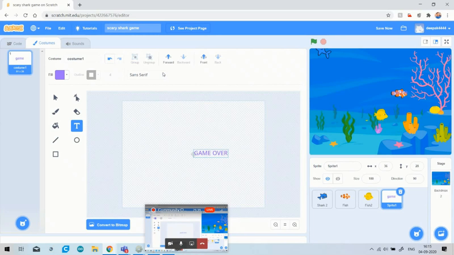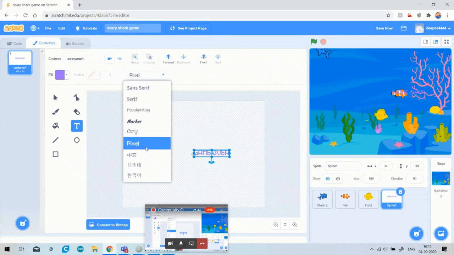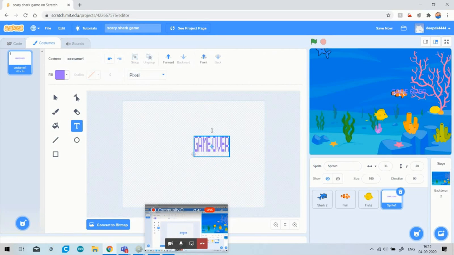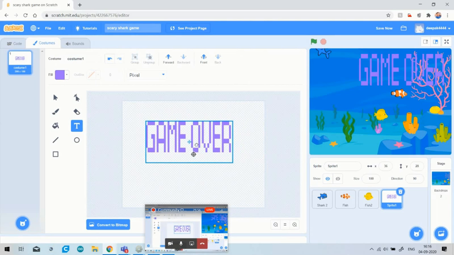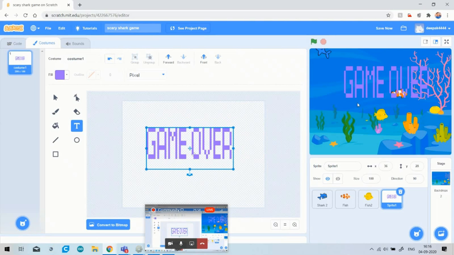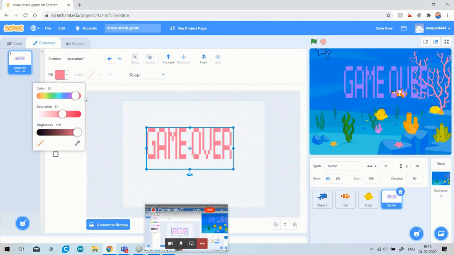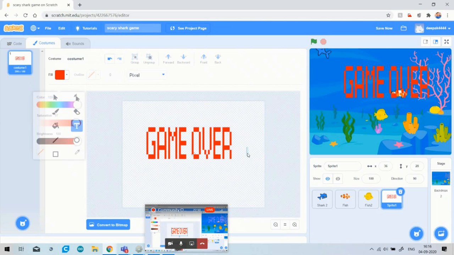Now you simply have to change the font of that. Just click on it and choose any font you like. Click on this upper blue line and make it larger. Now there seems to be a problem with the color, so go to the fill option and choose any dark color for our game. Now you can see that our game over will appear like this.